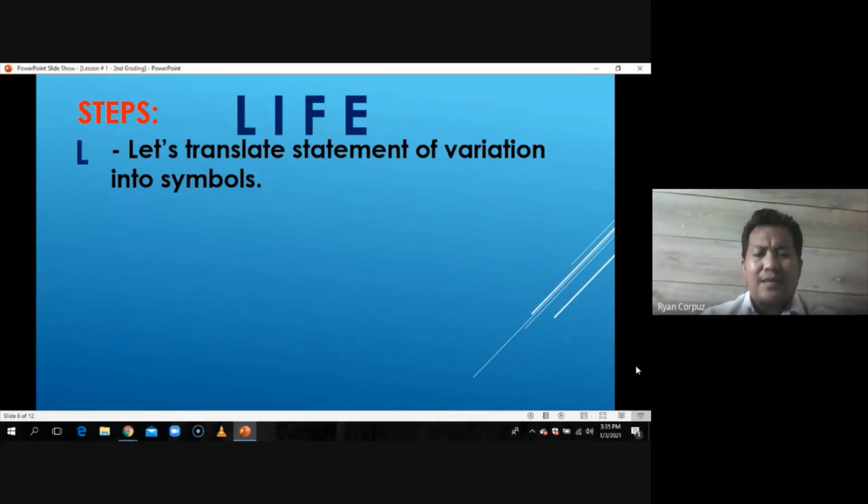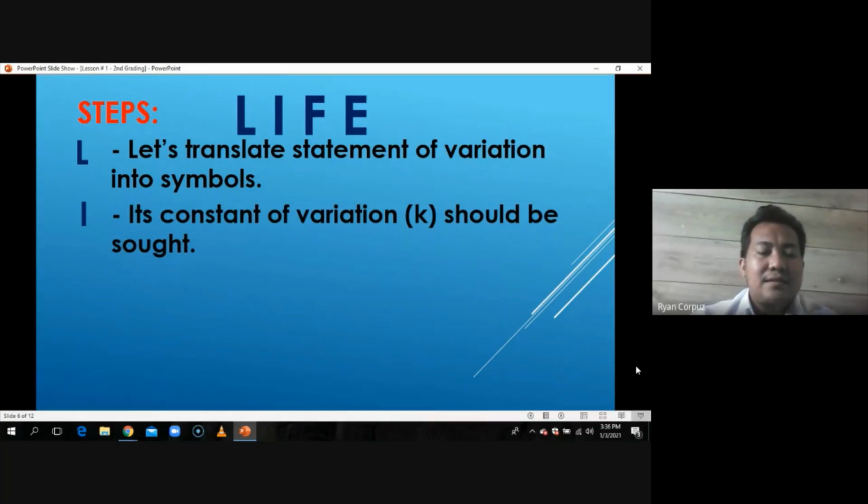Bakit? Sinabi natin. Because those two equations na ma-form natin will help us in solving thoroughly what we need to solve in the given problem about certain kind of variation. So I stands for its constant of variation should be sought.